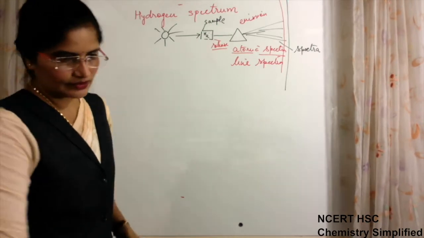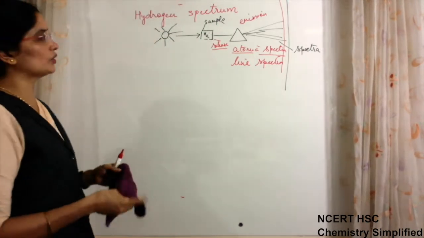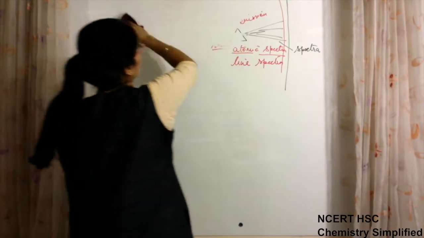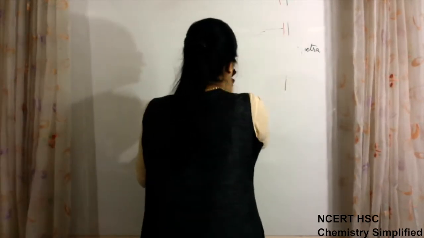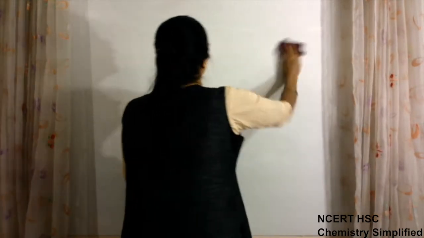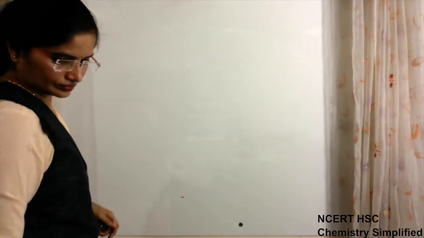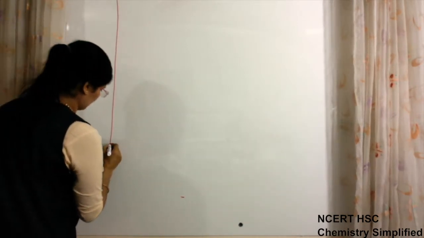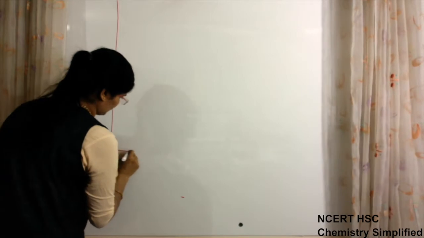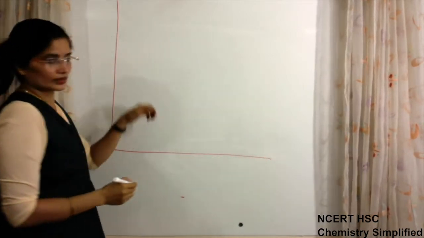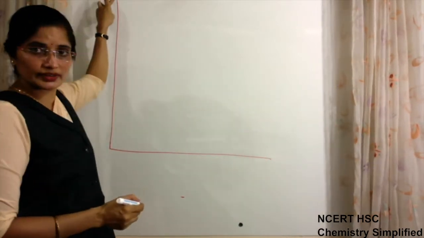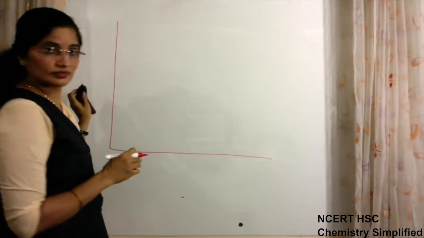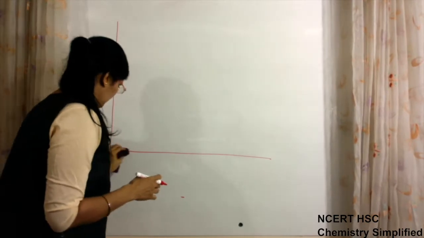Now, when this spectra was observed, we will see how it appeared on the photographic plate. Is it visible till here to everyone? Okay, now I think it will be visible.